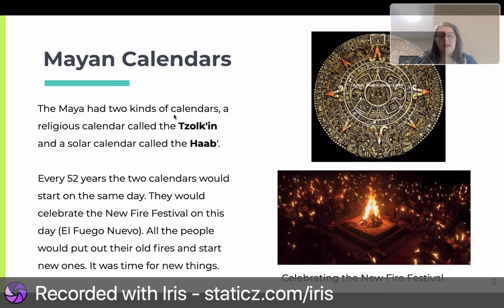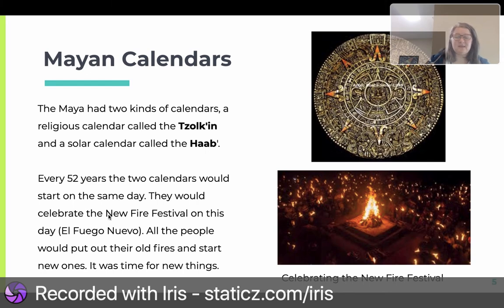The Maya had 2 kinds of calendars, a religious calendar called the Tzolk'in and a solar calendar called the Hab. So solar, they had a calendar about the sun and how the sun moved, and they had one for religious festivals. Every 52 years, the 2 calendars would start on the same day.